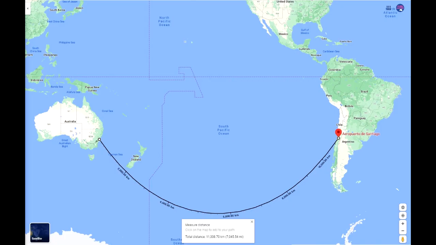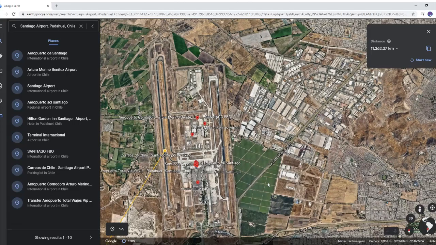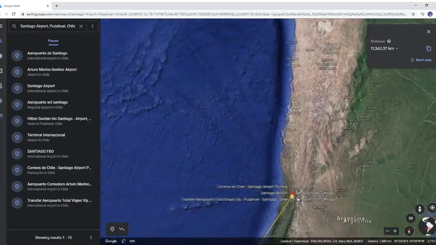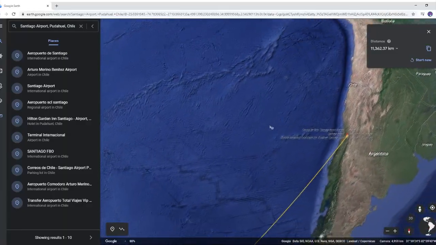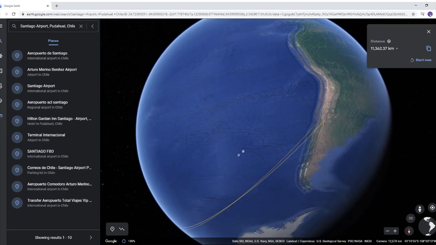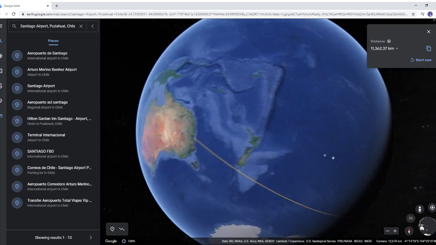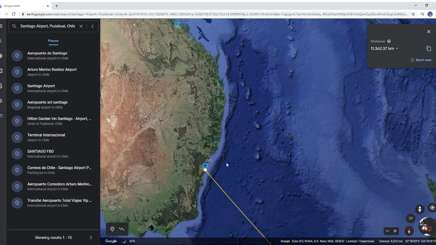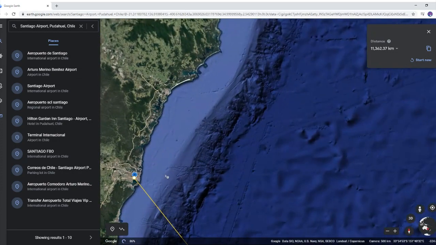Let's have a look at Sydney to Santiago. On the globe Earth model, it flies the Great Circle route south of New Zealand, and the total distance is about 11,300 kilometres. Let's see what that looks like on Google Earth. Starting in Santiago this time, we go back to Sydney, and once again you can see it's a straight line on a globe. So therefore it's the shortest distance, which makes it the most economical route for the airline to fly.